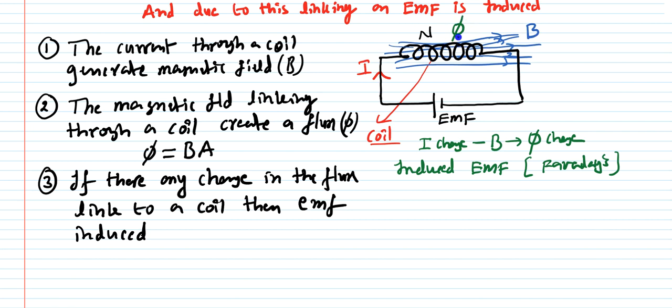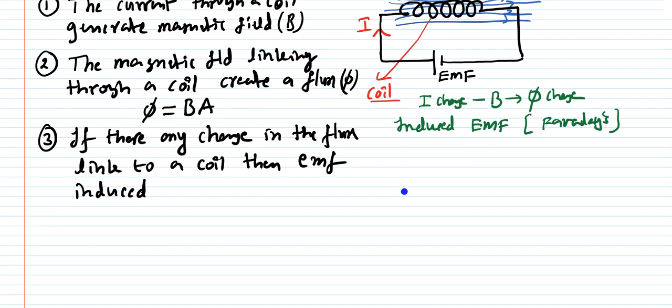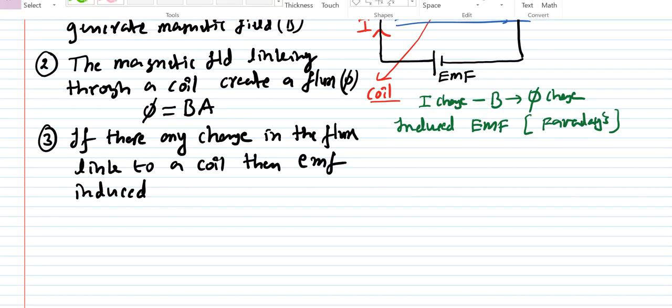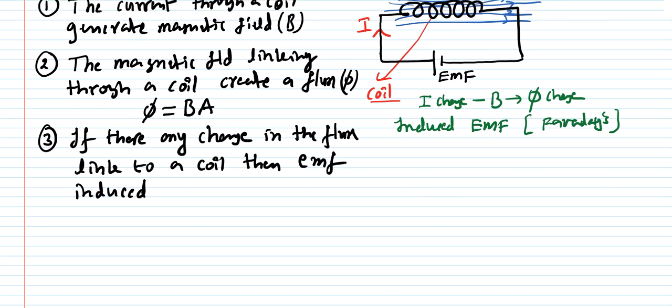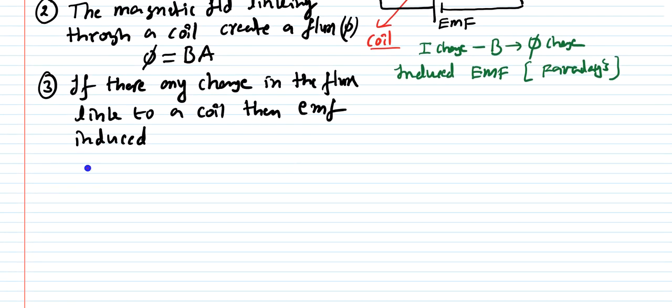If this change in flux links with this coil, it is going to induce the EMF. So this is the phenomenon occurring in this coil.